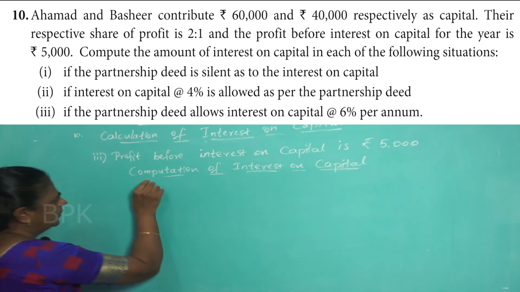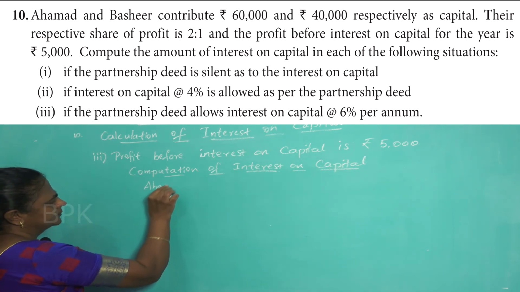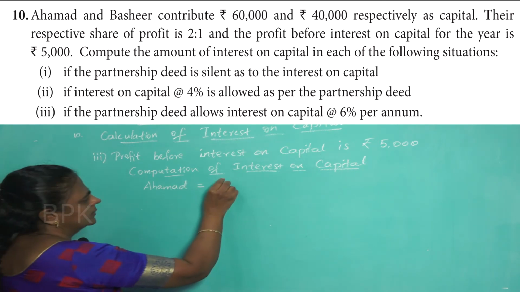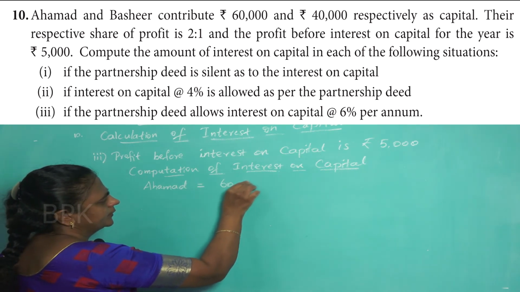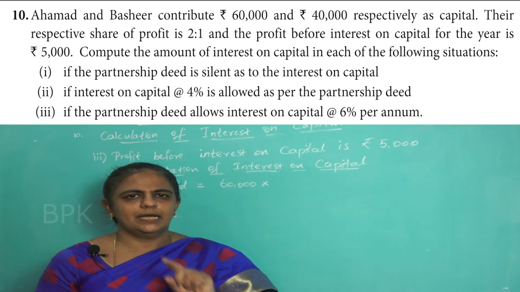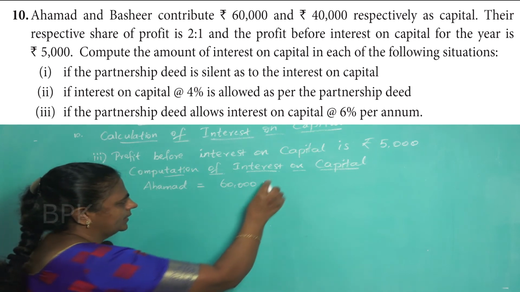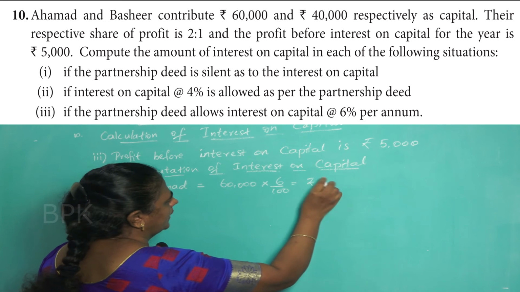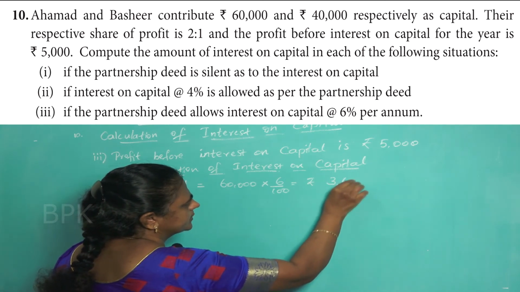So first calculate for Ahmed. Ahmed, what is his opening capital? Ahmed 60,000. In third case they are asking you to calculate 6%. So 6 by 100. So that will give you 3,600.